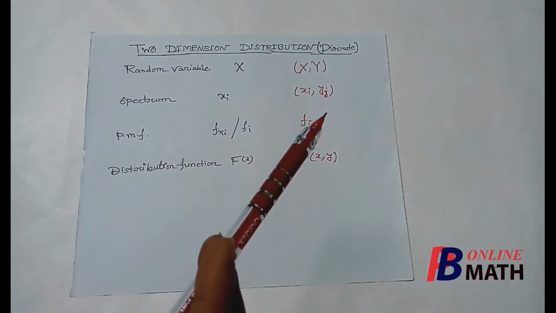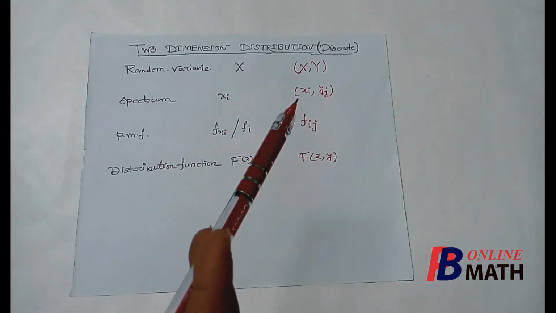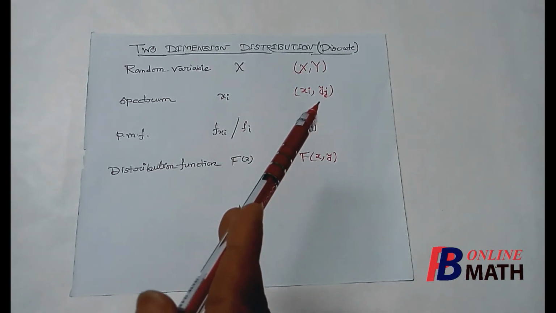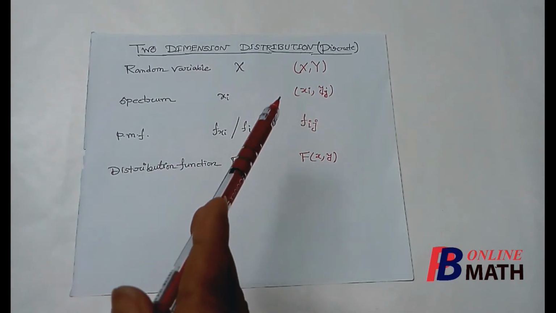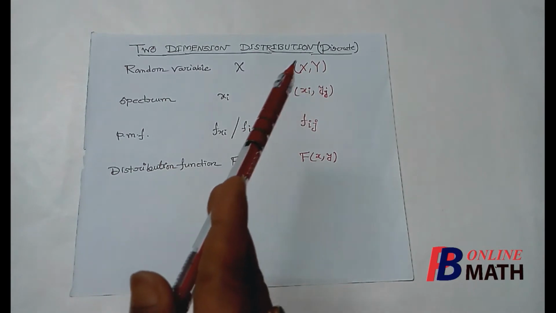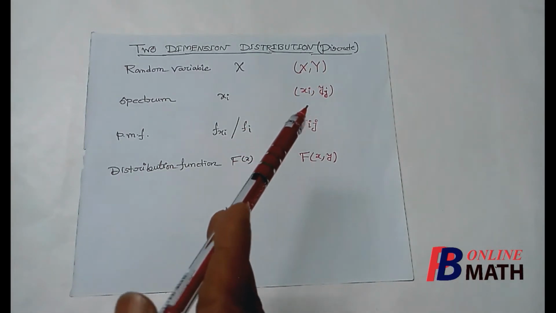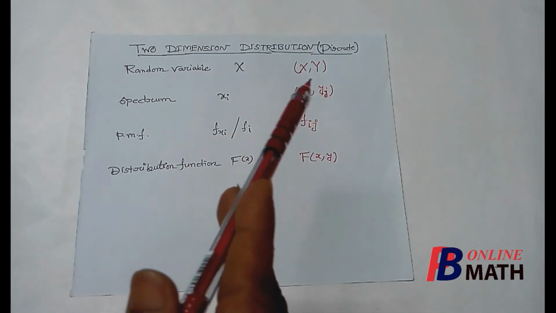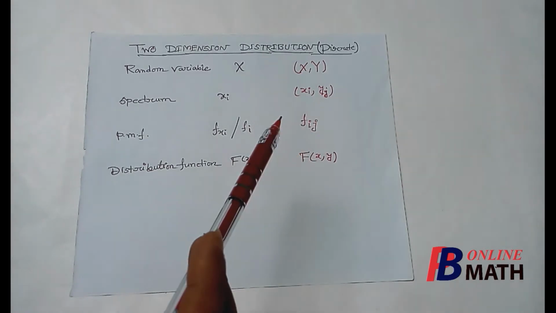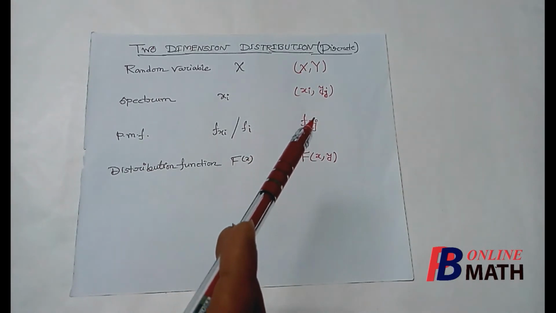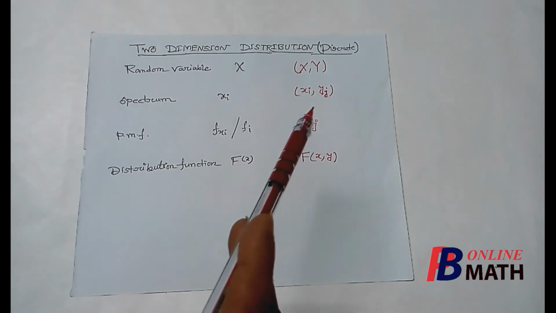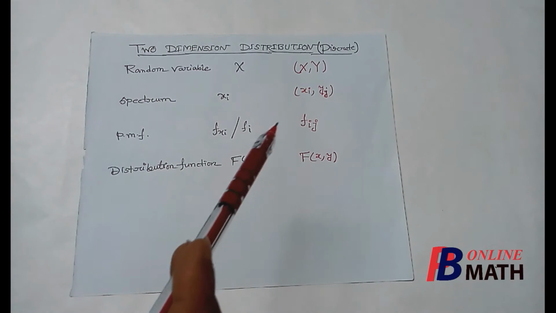Each spectrum is an ordered pair (xi, yj), where xi are the possible values of the random variable X and yj are the possible values of the random variable Y. So the range of (X, Y) consists of these spectrums. Remember that in two-dimensional discrete distribution, the spectrums are points (xi, yj), points in two dimensions.